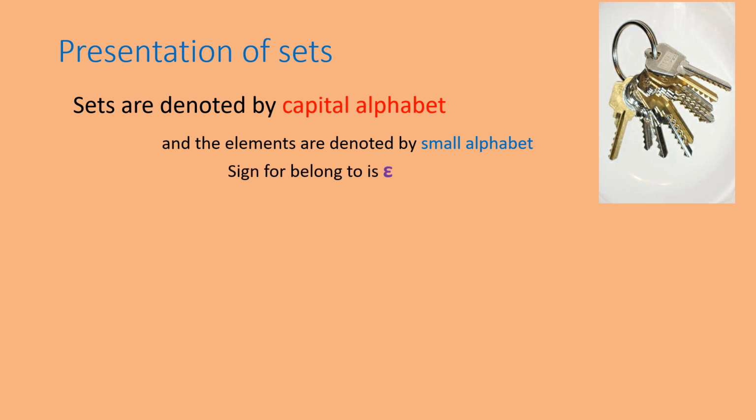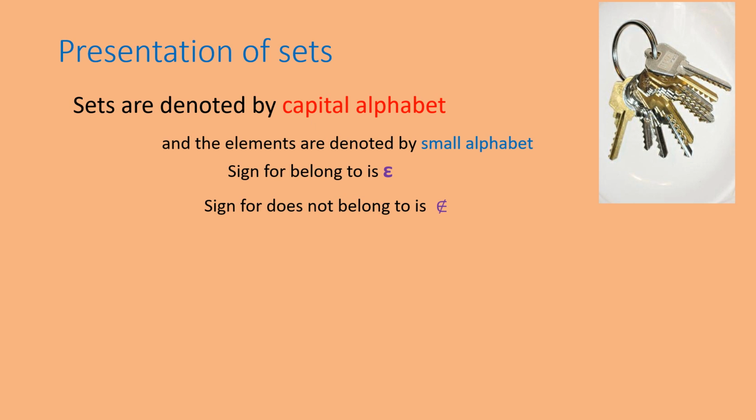This sign, we call it belongs to. Like 1 belongs to natural numbers, 2 belongs to natural numbers, 0 belongs to whole numbers. So the belongs-to sign is used in all these places. The sign for does not belong to is this.